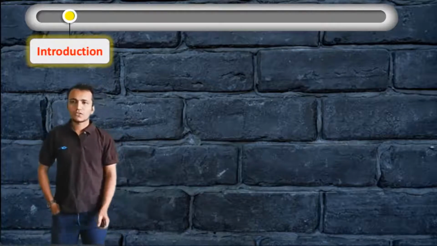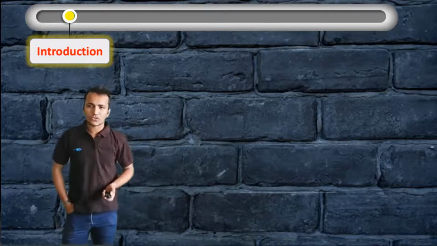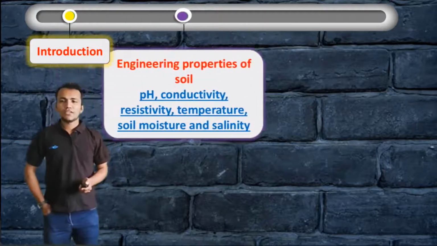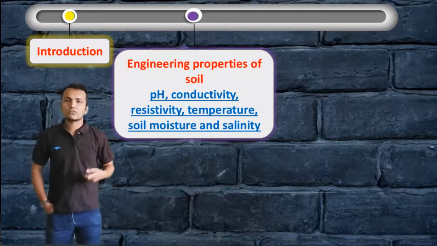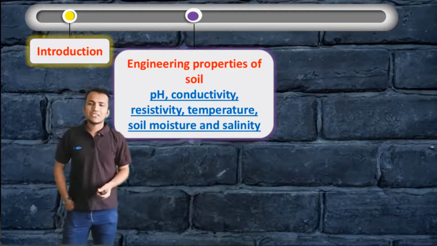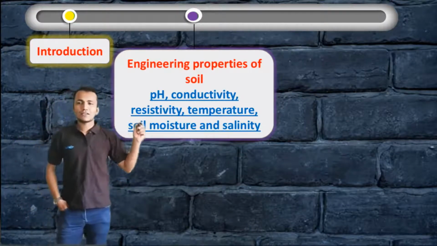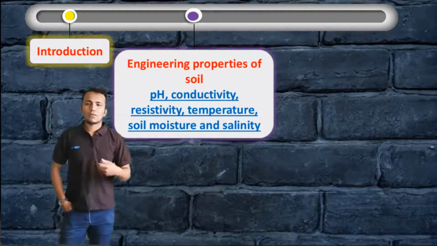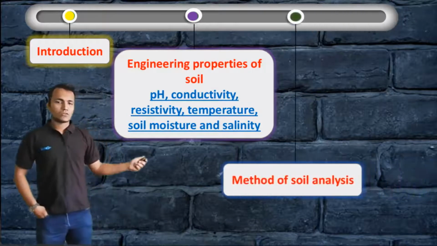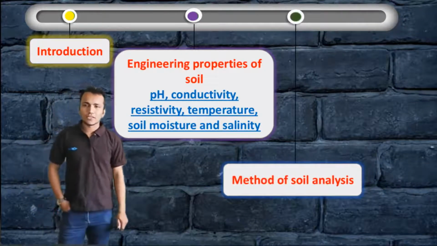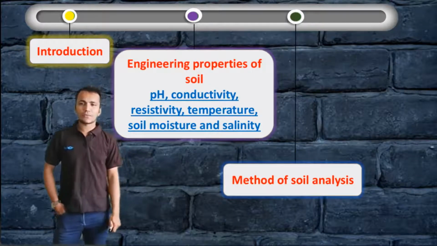an introduction. First of all, we will discuss the basics of soil science, that is the introduction portion. Then we will discuss the engineering properties of soils like pH, conductivity, resistivity, temperature, soil moisture and salinity. Those are the different properties of soils that we have to study in this session. Then we will also discuss the methods of soil analysis, how to analyze the soil. That we will also discuss in this chapter.